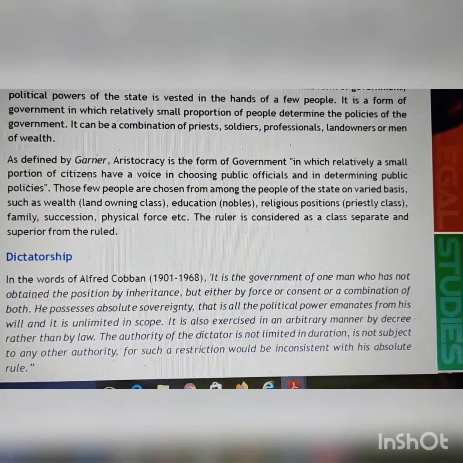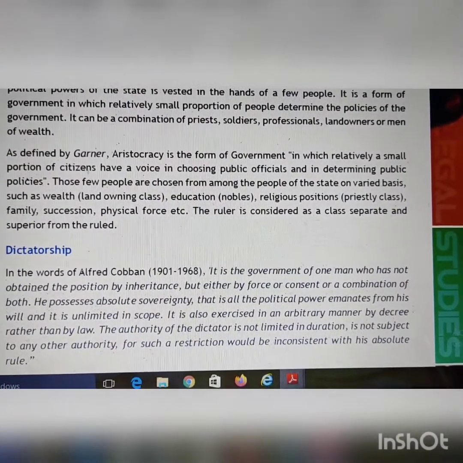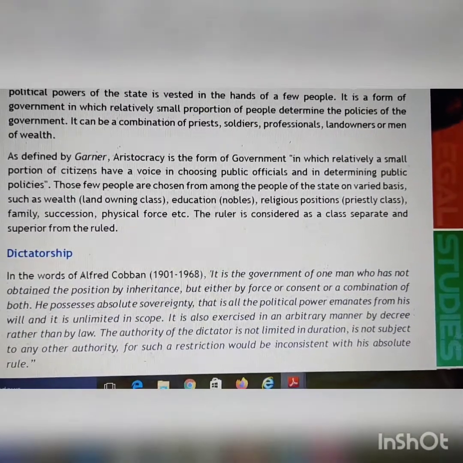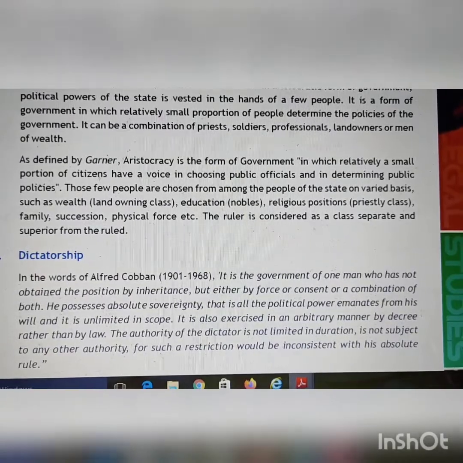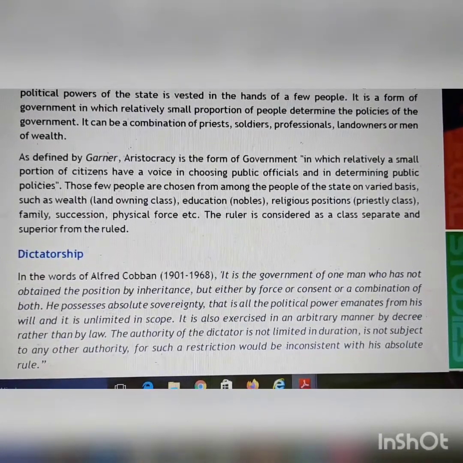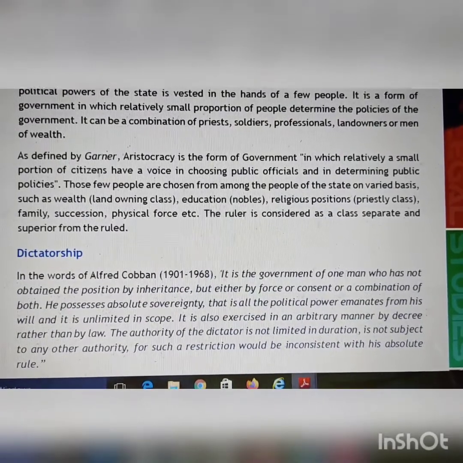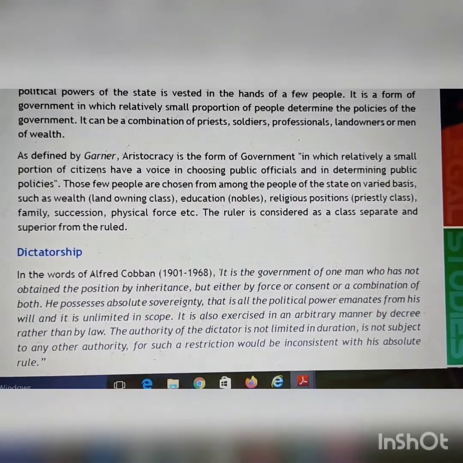So wealthy people or soldiers, professionals, or the church, the clergy, all these people can have the power to rule the country. They have the power to determine what could be the policies of the government and how the administration or how the governing has to be carried out.